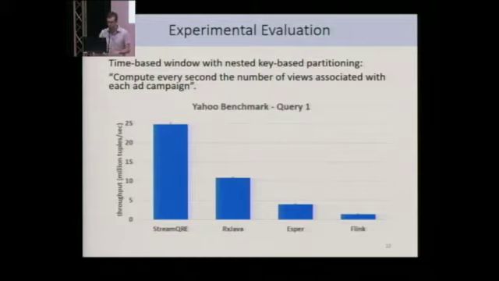Now, I show the performance of all four engines on an example query on the Yahoo benchmark. It's a time-based window computation with nested key-based partitioning, where we compute every second the number of views associated with an ad campaign. And I plot on the diagram the throughput of each engine, and as you can see, StreamQRE performs relatively well compared to the competition.